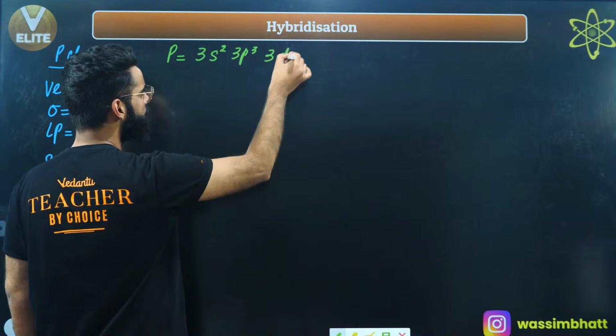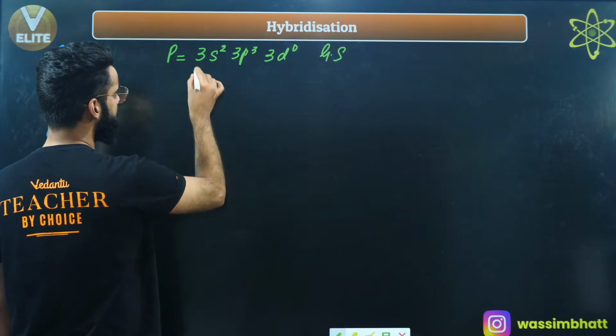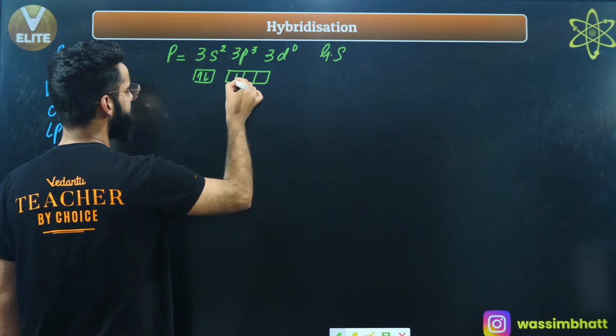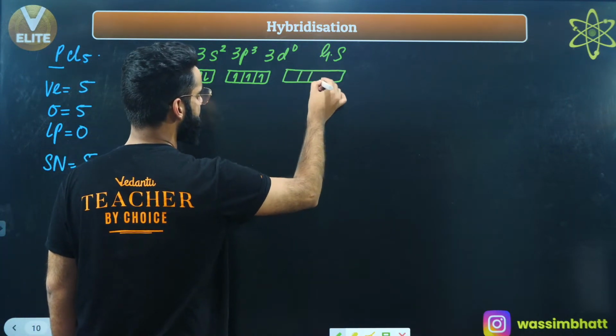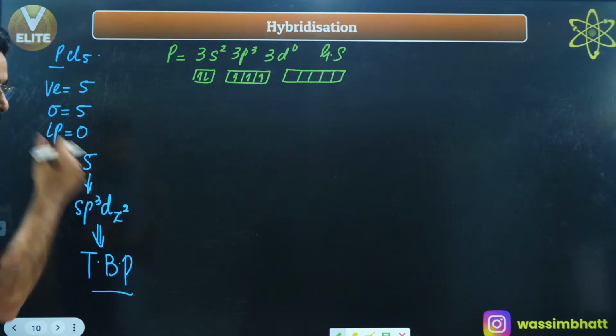There will be 3d also, but containing 0 electrons. This is the ground state electronic configuration of phosphorus. 2 electrons over here in 3s, 3 electrons over here in p, and no electron over here in d. This is the ground state electronic configuration of phosphorus, correct?